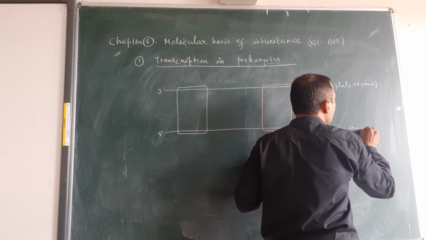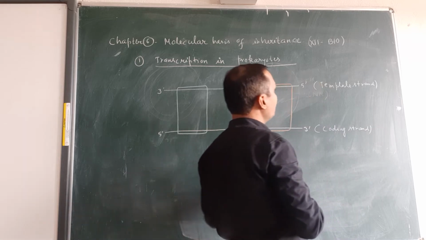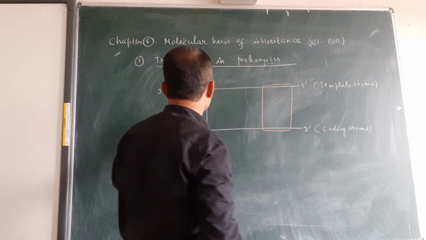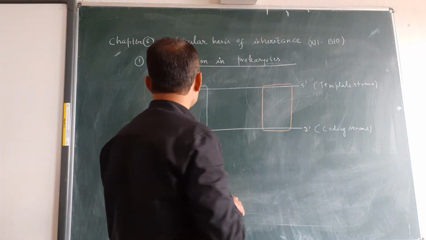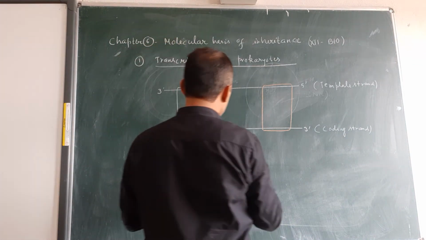In transcription, only one strand, having polarity 3 to 5, participates, and this strand gives rise to a new RNA.